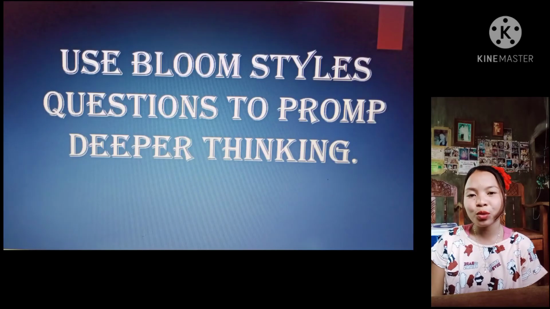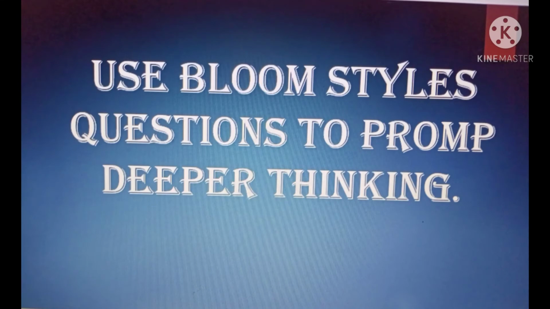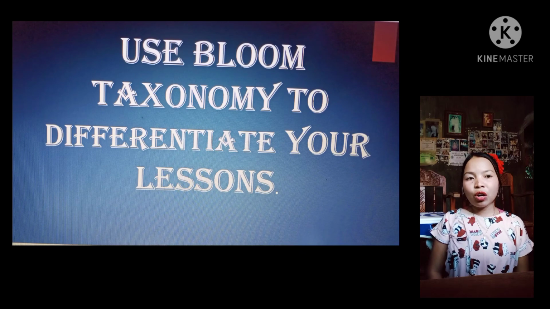Second, use Bloom-style questions to prompt deeper thinking. The questions we use can have a massive impact on learners in making connections, moving their thinking to another level, and developing cognitively. A remembering type question could be how many. Analyzing requires a question which prompts further thought, such as what is the underlying theme. To inspire more creative thought, you could ask what would happen if, or how many ways can you. Lastly, use Bloom's taxonomy to differentiate your lessons.